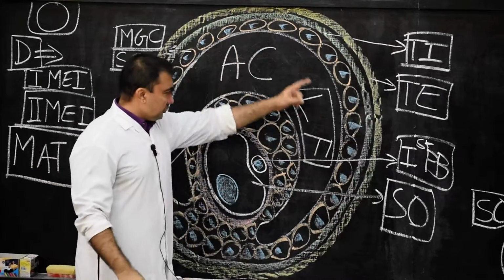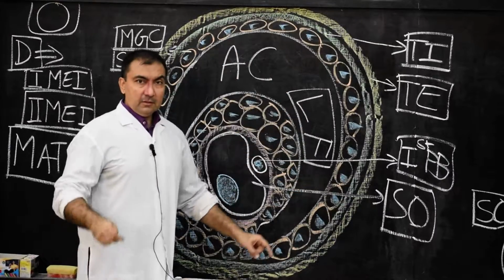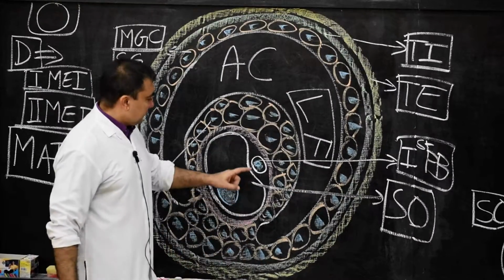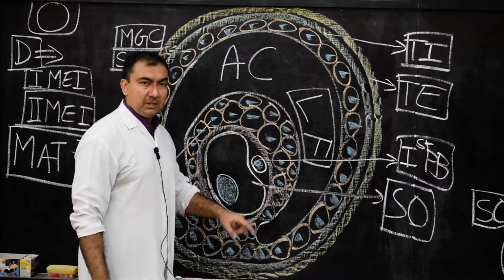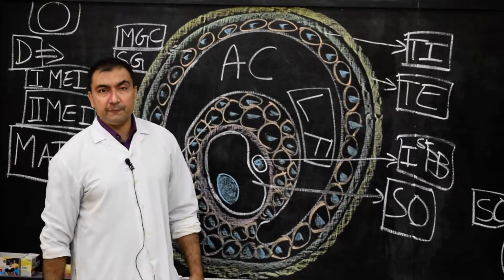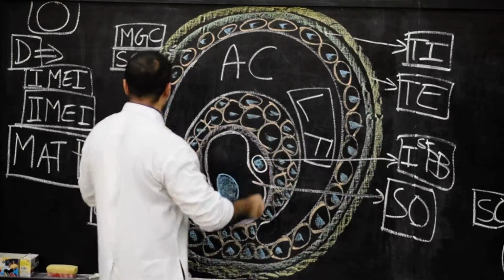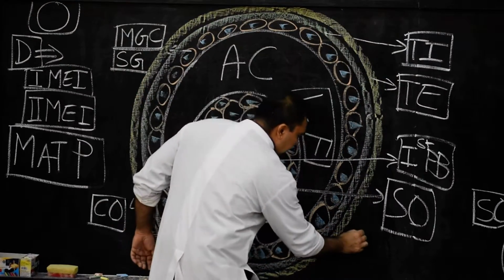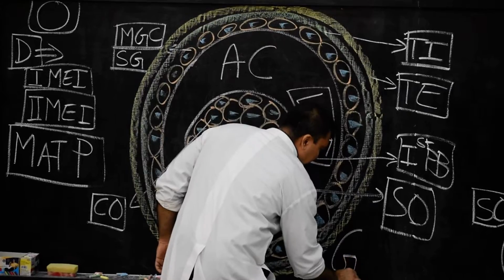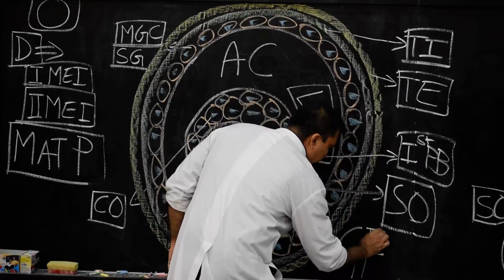Now the mature follicle which contains the secondary oocyte and first polar body is known as the Graafian follicle. So the name of this follicle at this stage is Graafian follicle. I will write down over here, this is known as Graafian follicle.